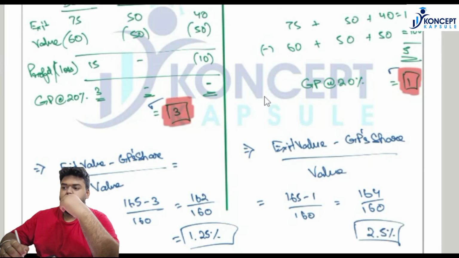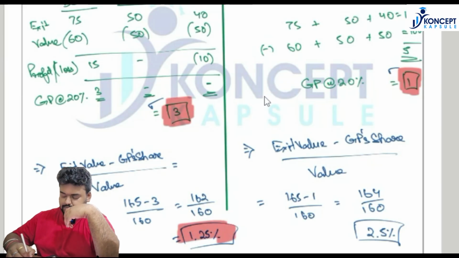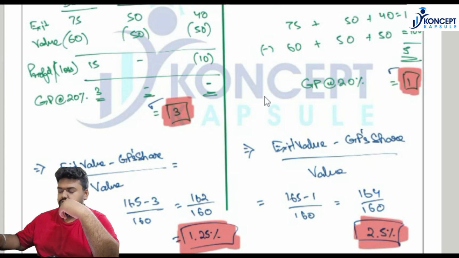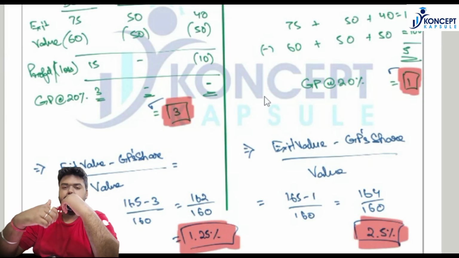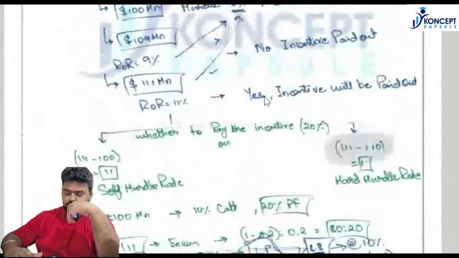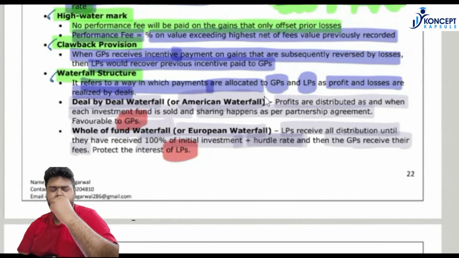So, guys, if you see, under the American structure, the return that LPs make is just 1.25%, whereas the return that the LPs are making under the European structure is 2.5%. And thus, we can say that interest of LPs are protected under the European structure, and American structure is profitable for the fund manager or the general partners. So, with this, we are done with the last topic of waterfall structure for the incentive fees.